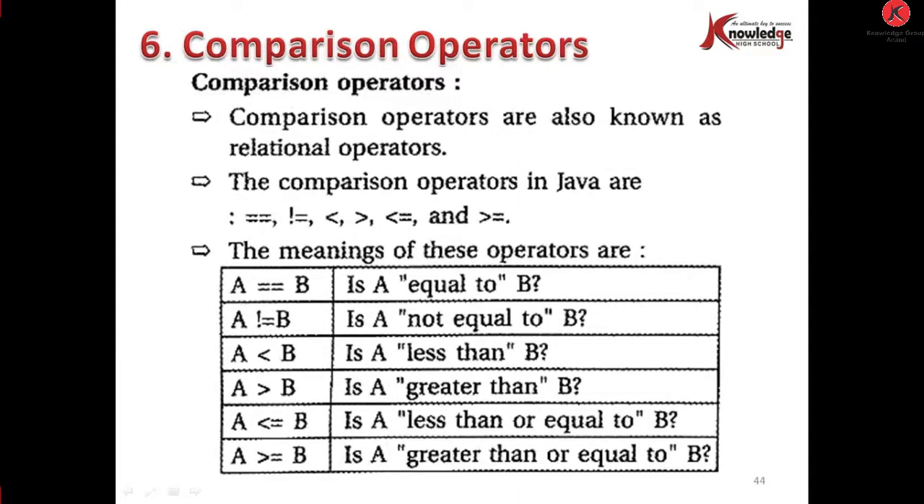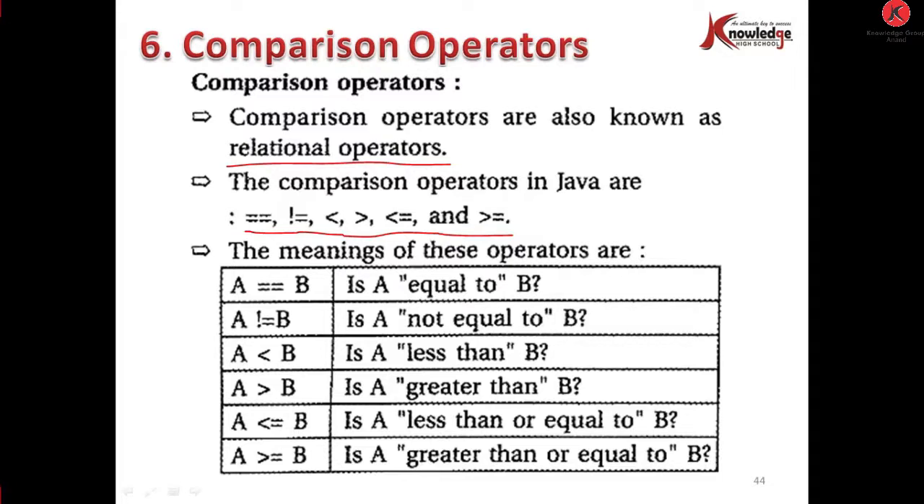Now comparison operators. Comparison operators are also known as relational operators. Remember, students, comparison operators are also known as relational operators. The comparison operators in Java are is equal to, not equal to, less than, greater than, less than or equal to, and greater than or equal to. You can see the meaning of these operators.